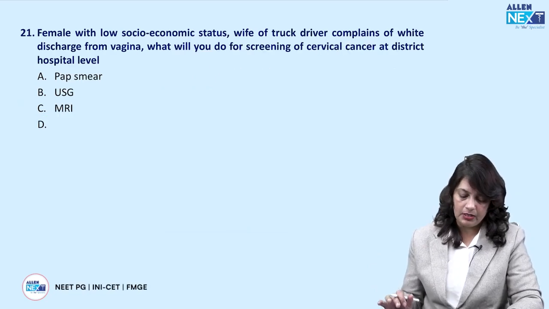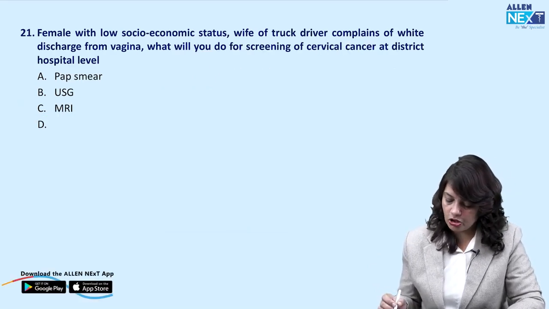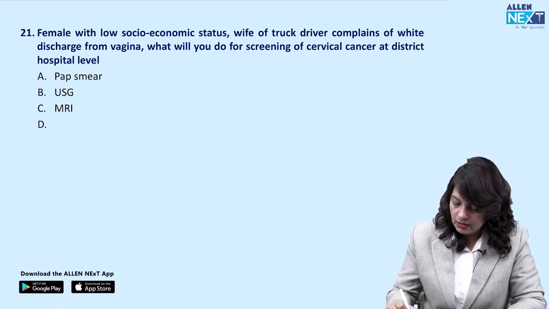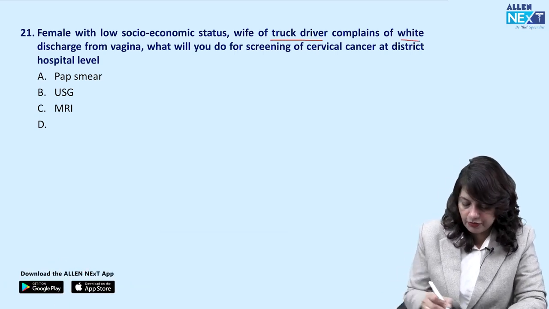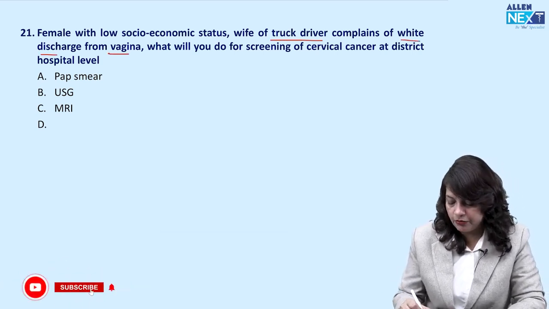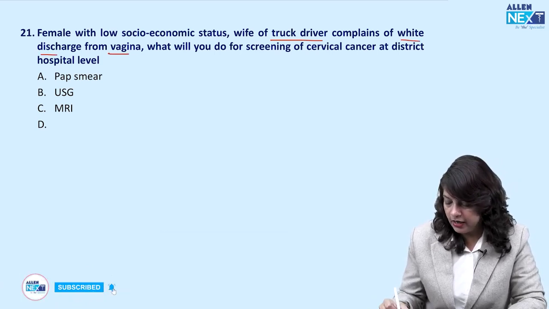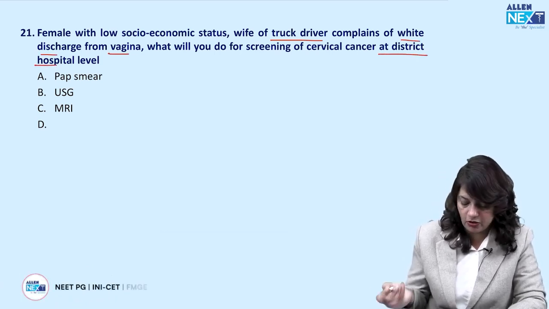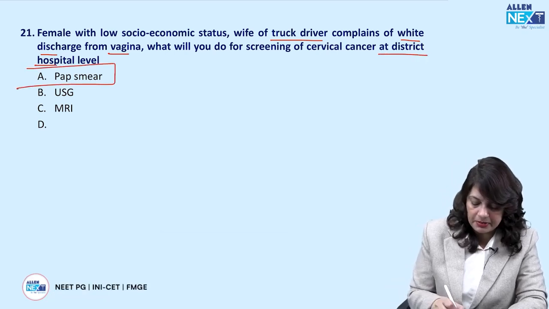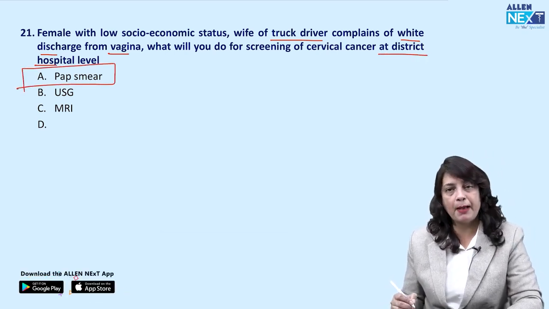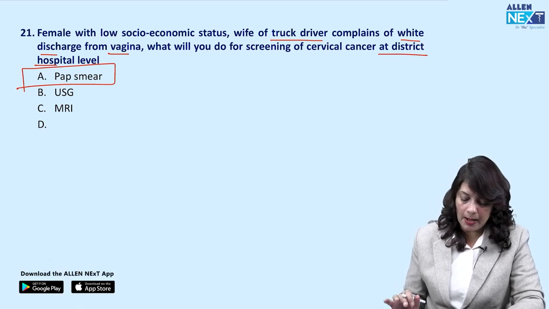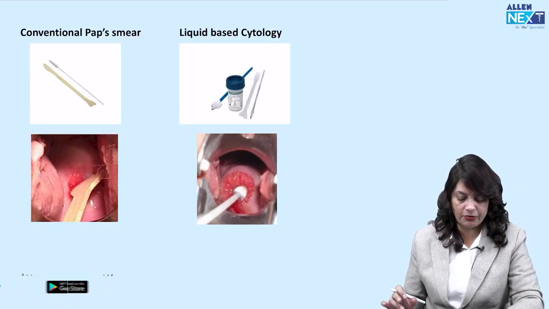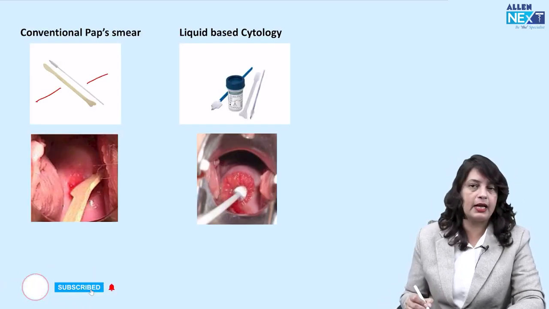Next, a female with low socioeconomic status, wife of a truck driver, complains of a white discharge from the vagina. What do you do for screening of cervical cancer at a district level hospital? I think it's a very simple straightforward question: a pap smear is the answer. Pap smear can be done by the conventional method, where there is an Ayre's spatula and a cytobrush.